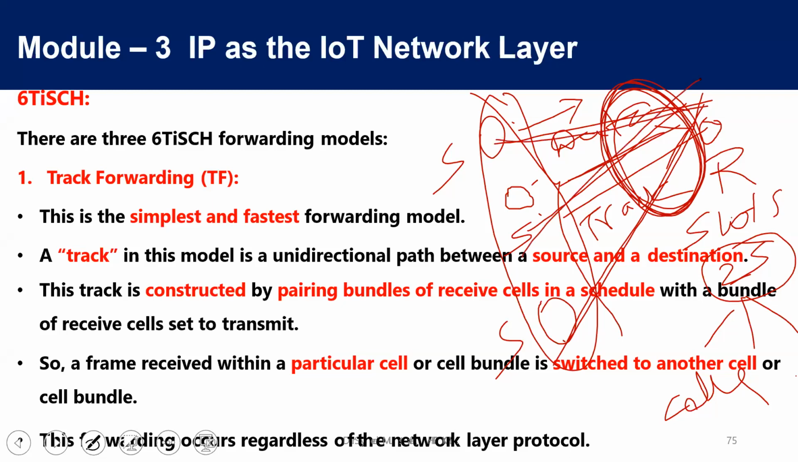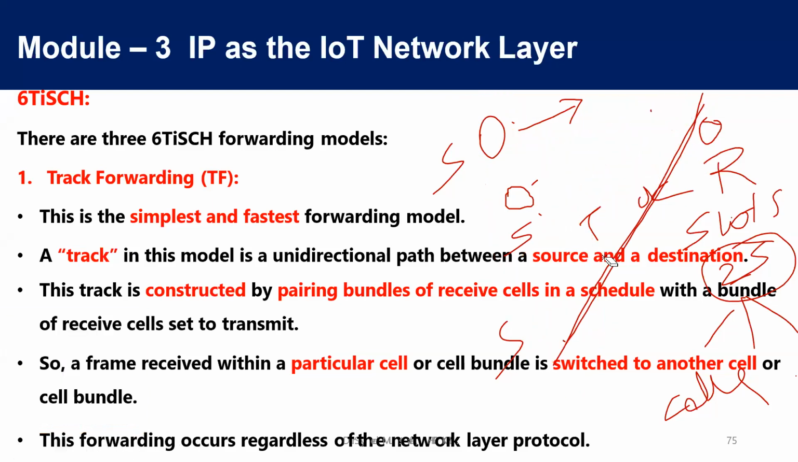We create a track, a communication channel between multiple senders and the destination. Here there may be multiple senders. Each sender will have their own cells. These cells are bundled and data will be transmitted.